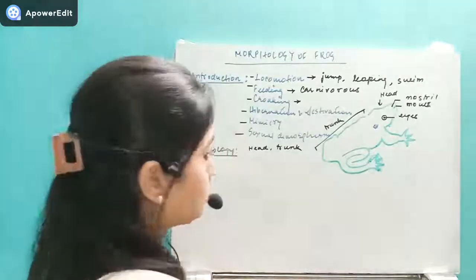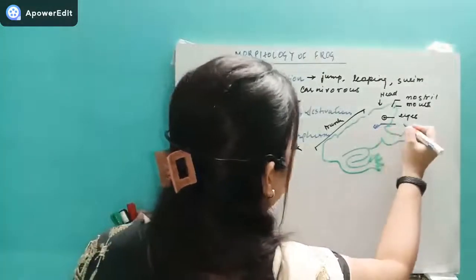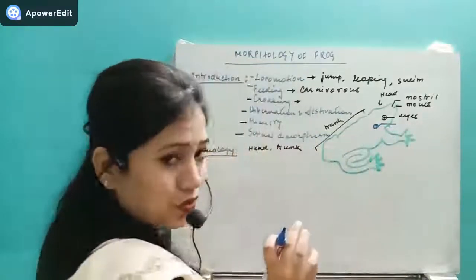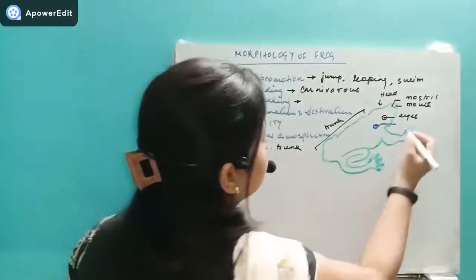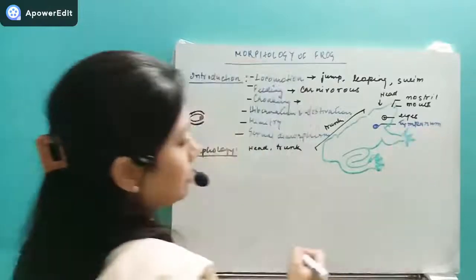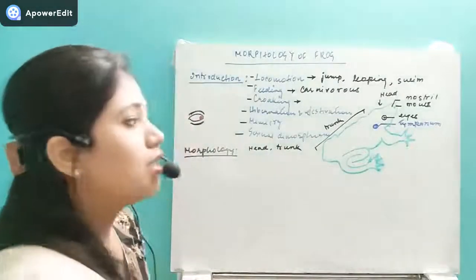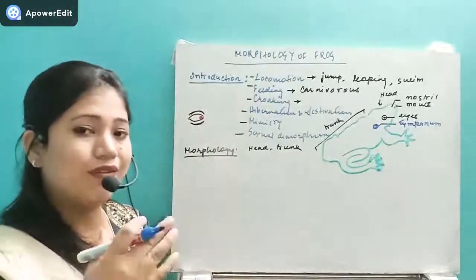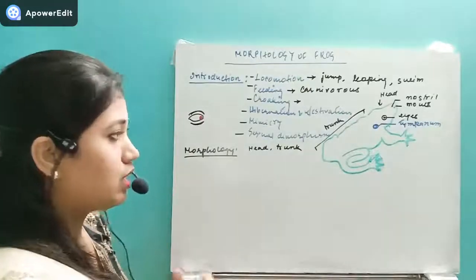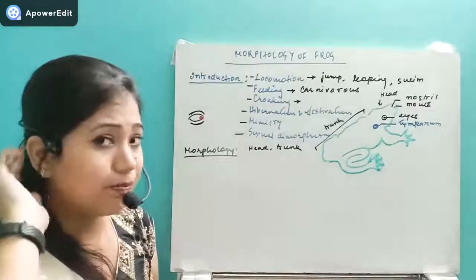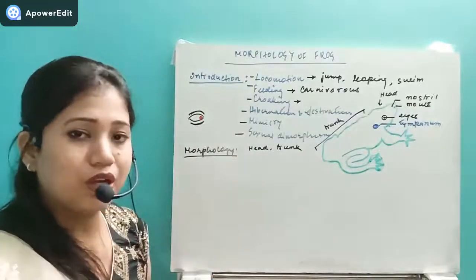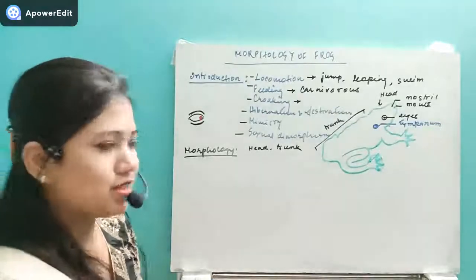Next, you can see another structure. This is going to be important. They have one flap-like structure. That flap represents the ear, and this is known as the tympanum. So what is the tympanum? This tympanum is actually the middle ear. Our ear is divided into three parts: external ear, middle ear, and internal ear. In their case, the external ear, the pinna, is not present in the frog. Their ear starts from the tympanum itself, or the tympanic membrane.